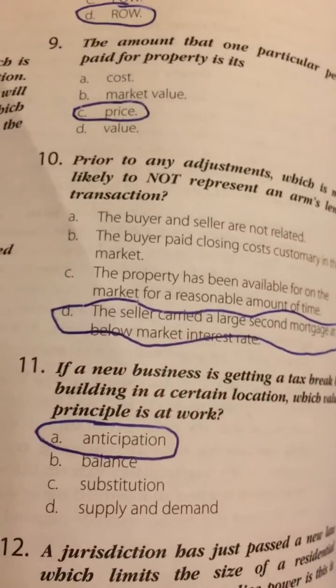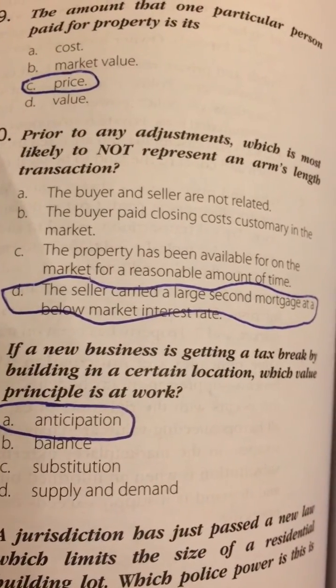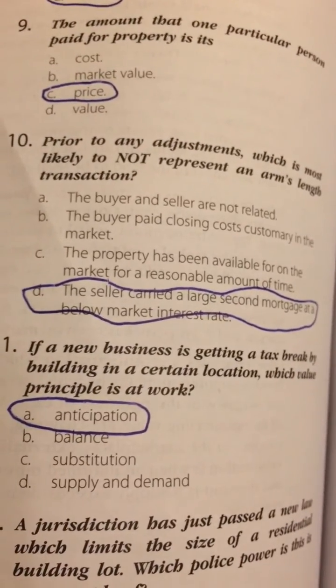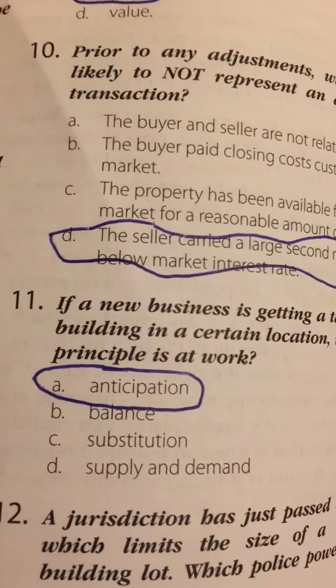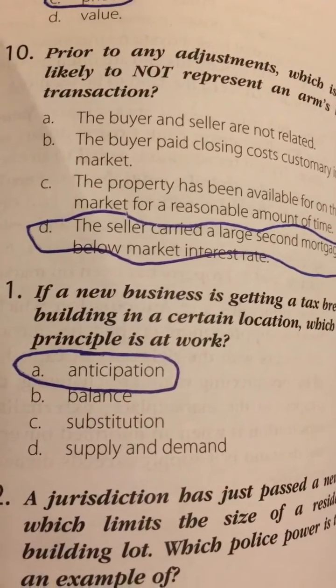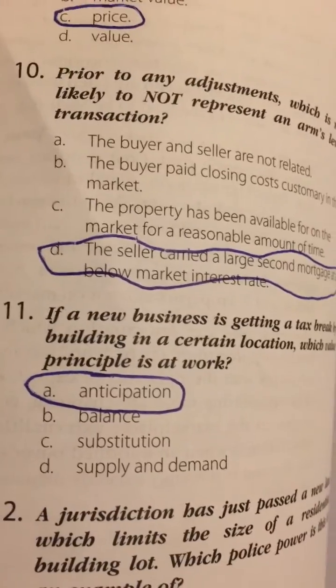Number 11. If a new business is getting a tax break by building in a certain location, which value principle is at work? A, anticipation, B, balance, C, substitution, or D, supply and demand? The answer is A, anticipation.